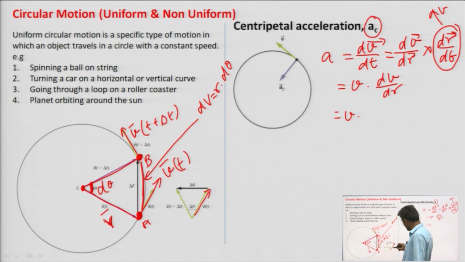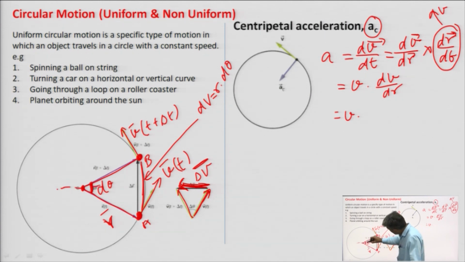So, this is v at time t, and this is v at time t plus delta t. This is the change in the velocity component, delta v, and its direction will be perpendicular to this. Why is it perpendicular?